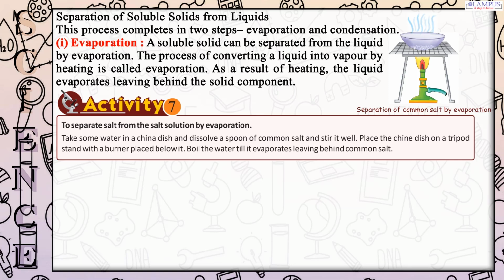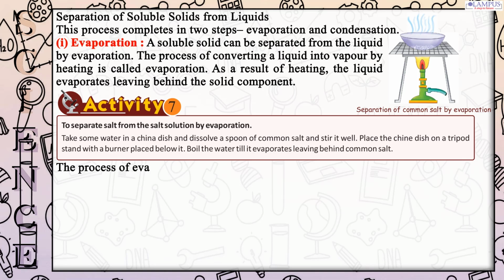Activity 7. To separate salt from the salt solution by evaporation. Take some water in a china dish and dissolve a spoon of common salt and stir it well. Place the china dish on a tripod stand with a burner placed below it. Boil the water till it evaporates, leaving behind common salt.